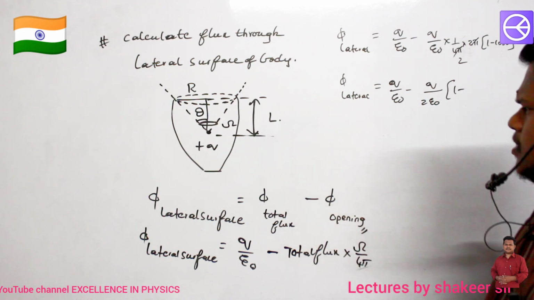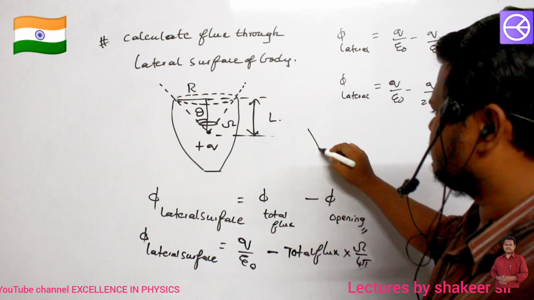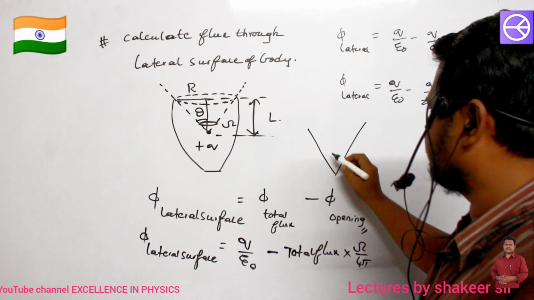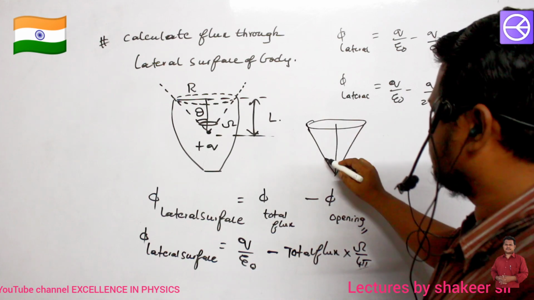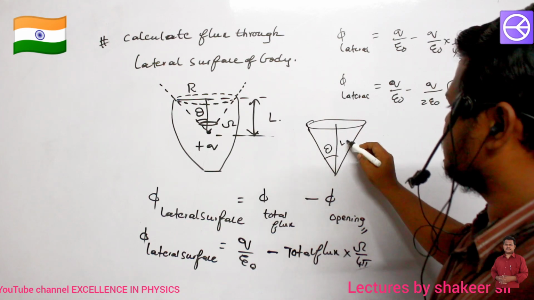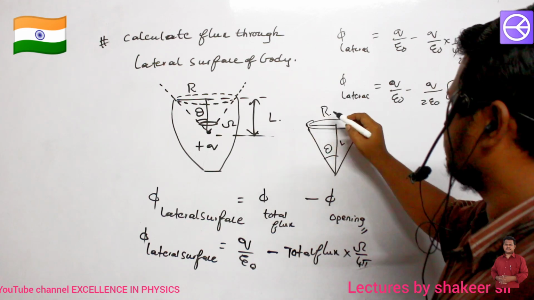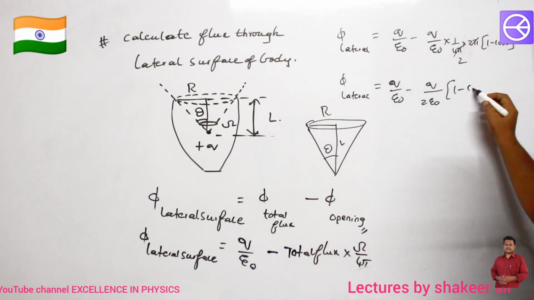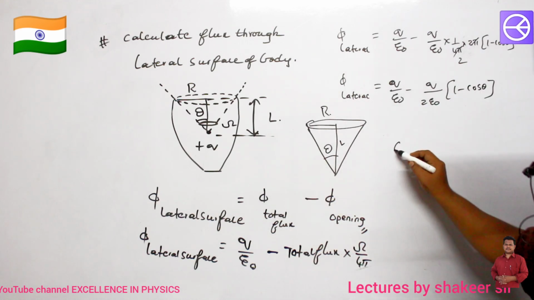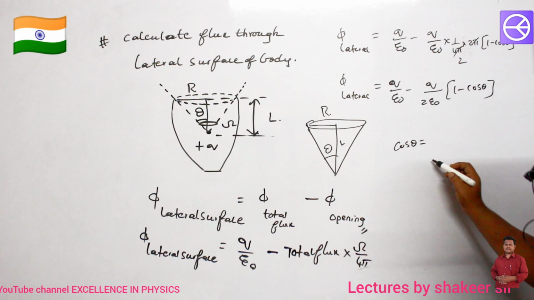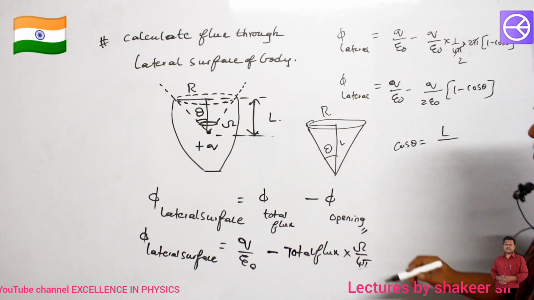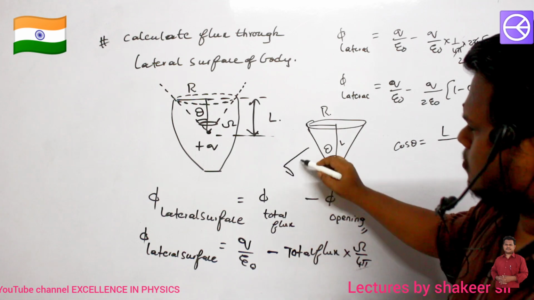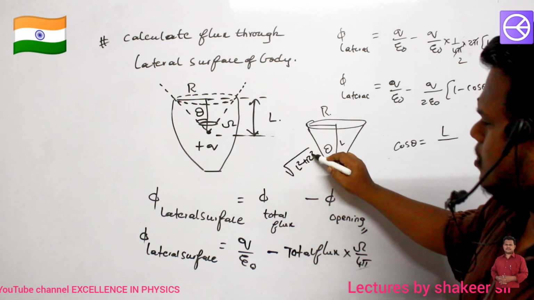Now how can I calculate cos theta? This is the shape of the figure which I have here. This angle is theta, this is L and this value is R. Cos theta can be calculated as adjacent by hypotenuse. The hypotenuse is the square root of L square plus R square.